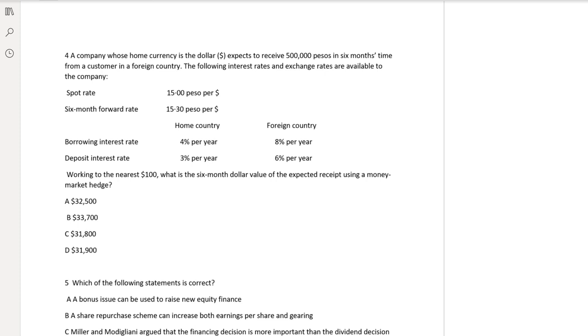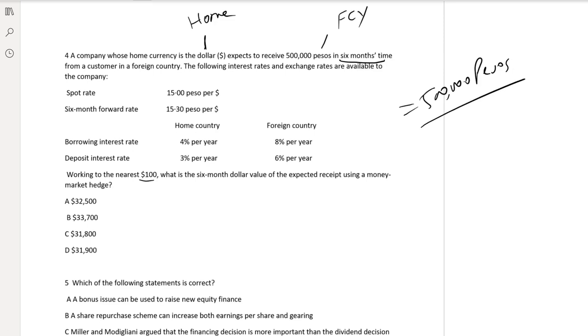A company whose currency is the dollar, so that means this is the domestic currency, expects to receive 500,000 pesos, so this is foreign currency, in 6 months time. The following interest rates and exchange rates are available. Spot rate is given, 6 month forward is given, borrowing and lending rate is given. Working to the nearest triple, what is the 6 month dollar value of the expected receipt using a money market hedge?